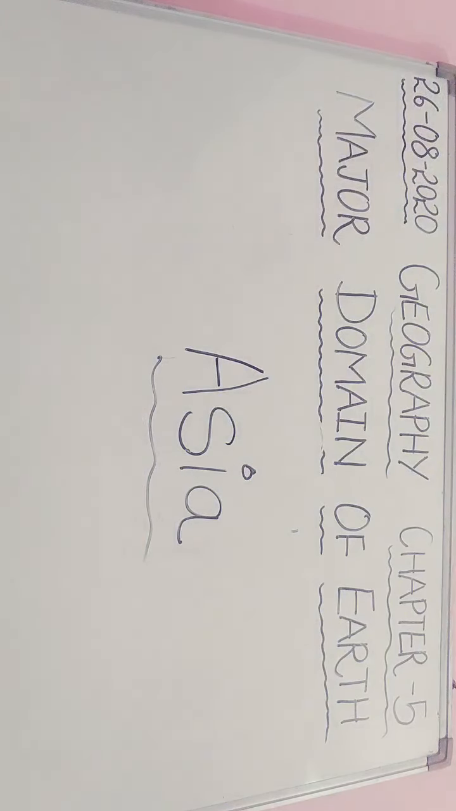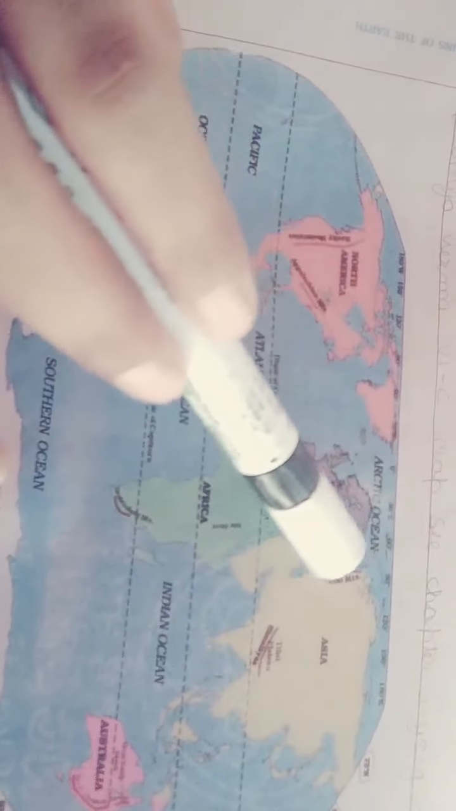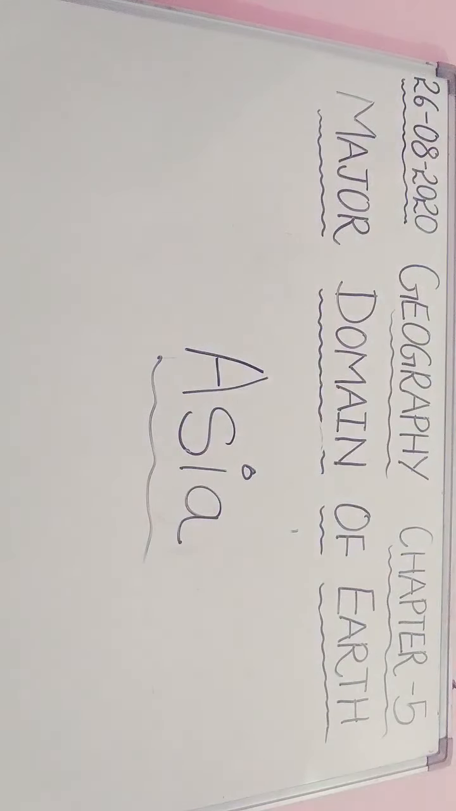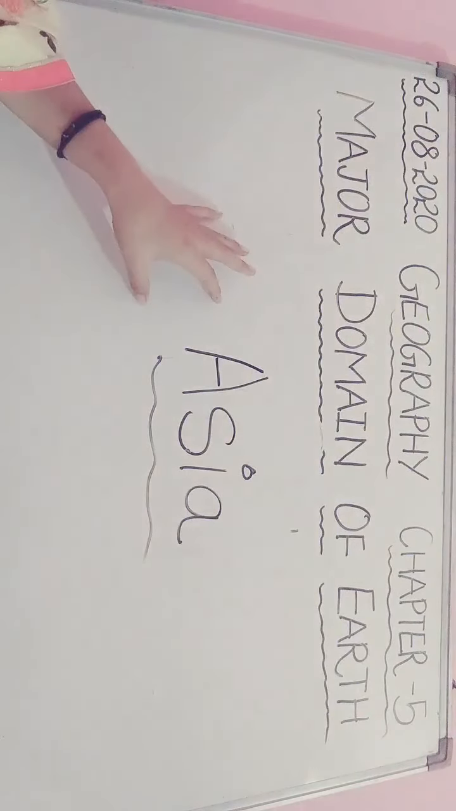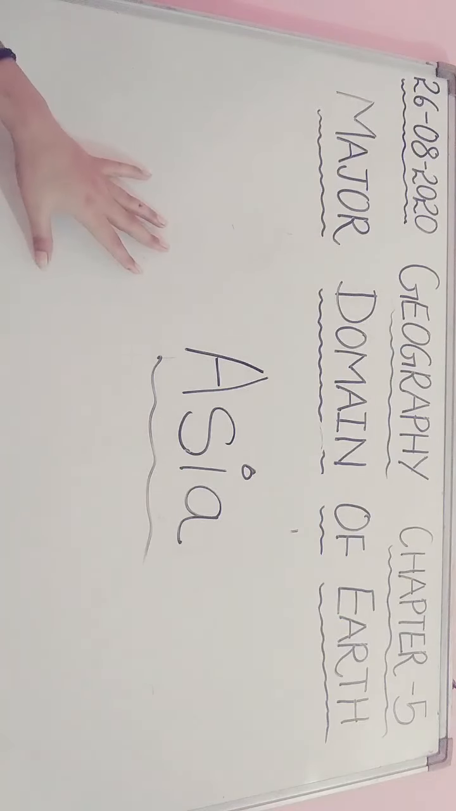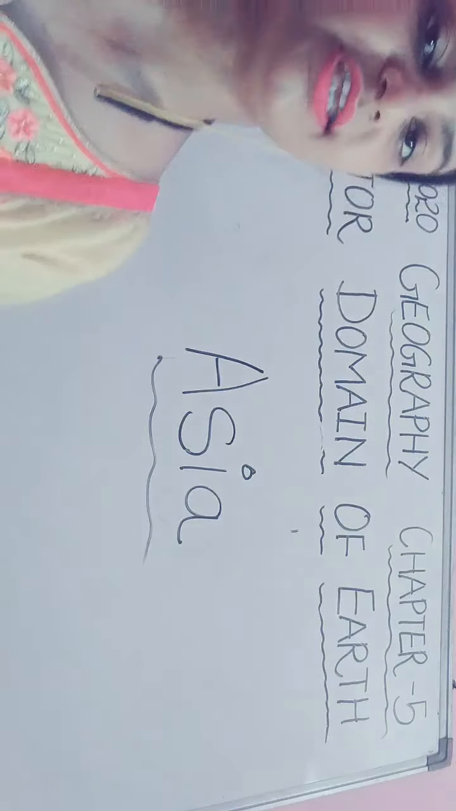One more thing is there, when you see the map of the world, Europe and Asia are connected. See students, you can see that this is Asia and this is Europe, and both are connected here by a mountain. The name of this mountain in your books is Ural Mountain. So this is very important for your exams. Asia is separated from Europe by the Ural Mountain on the west, and the combined landmass of Asia and Europe is known as Eurasia.